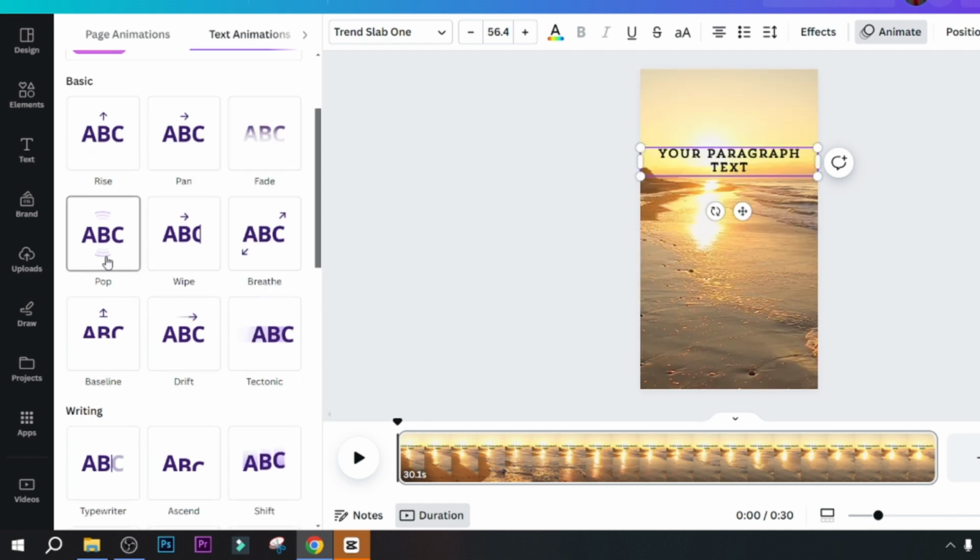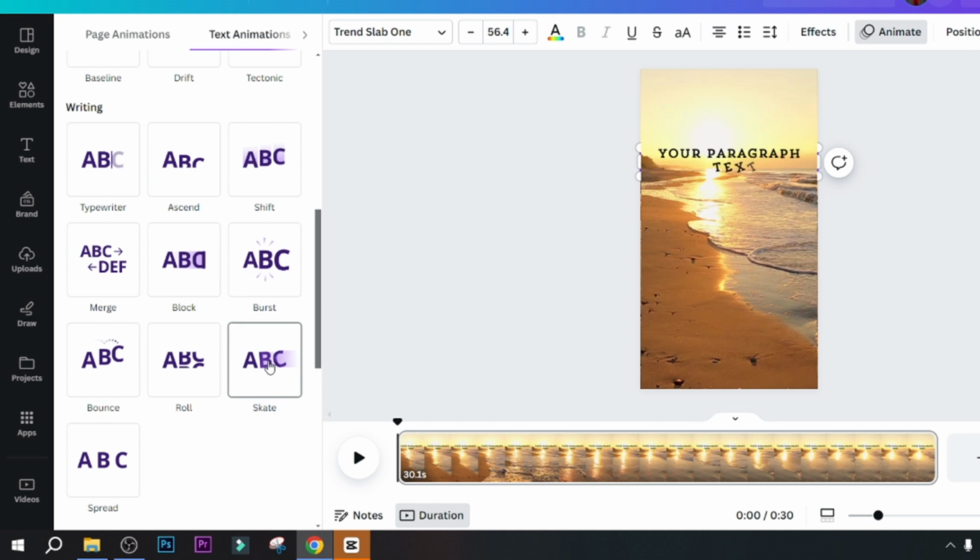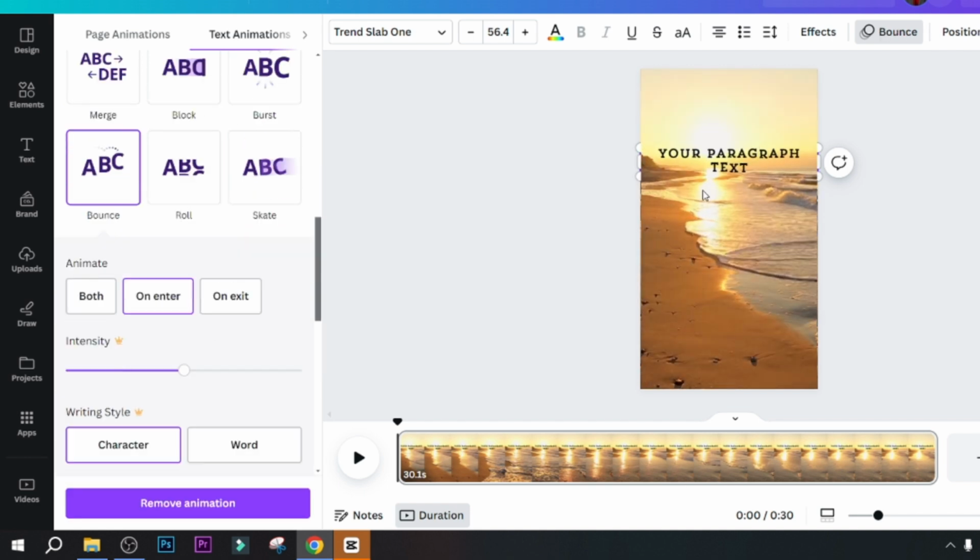If you come across videos with a crown icon, meaning they require Canva Pro, you'll need to set up a free trial for the Pro version.